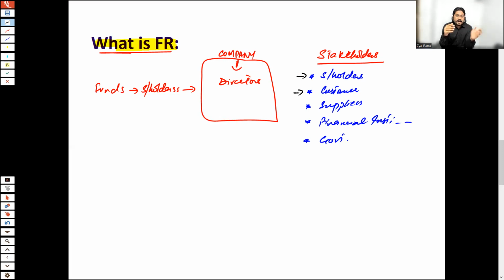If your supplier is not in a good position and the company is about to cease, you would also have difficulties, because ultimately it is going to impact your working process. As per the contracts, you would not be getting your materials. It means the customer is also a stakeholder affected by business activities.